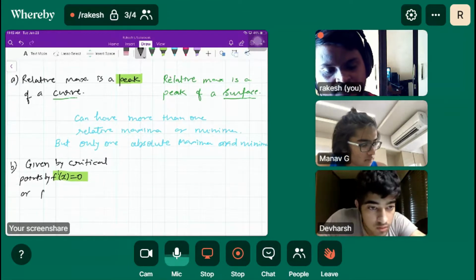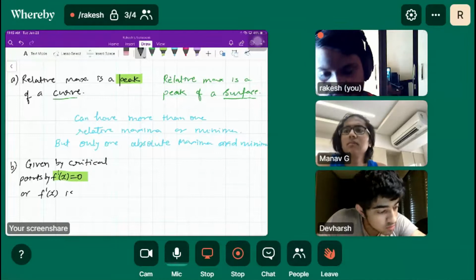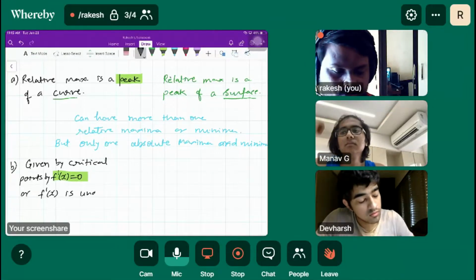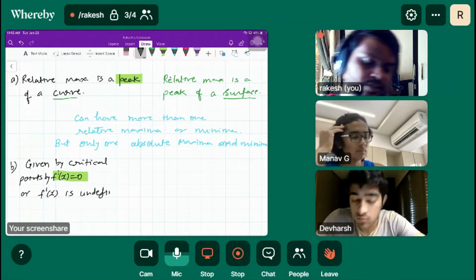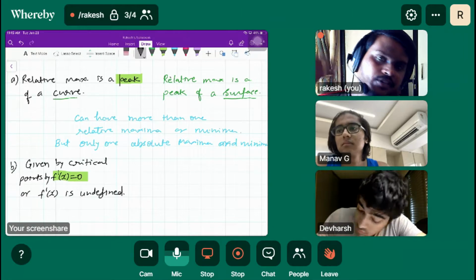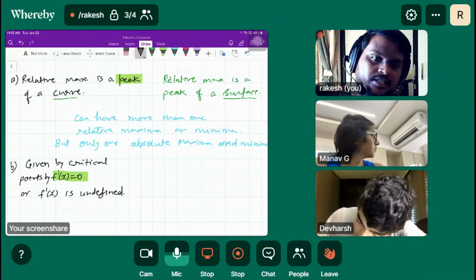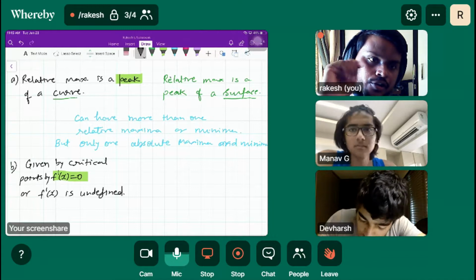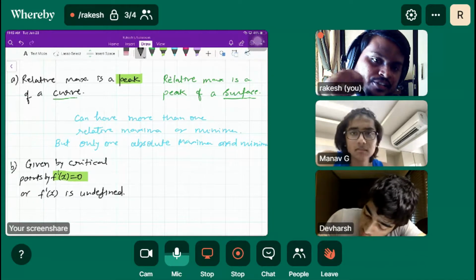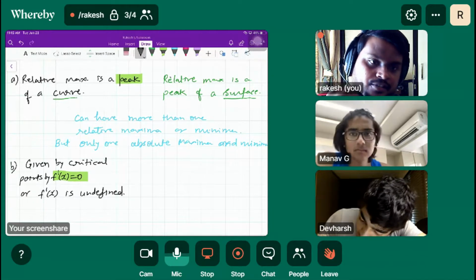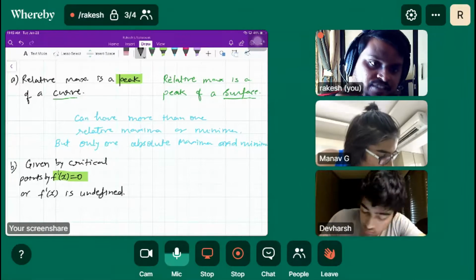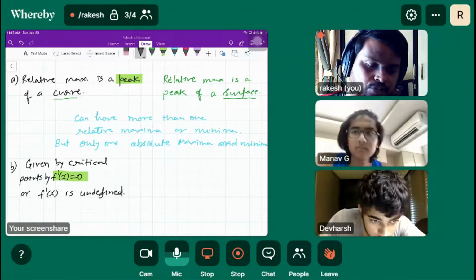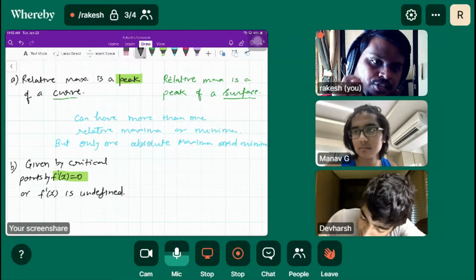Or the critical points can be obtained where f dash x is undefined, like f dash x approaching infinity along the asymptote, or where the function is not differentiable at that point. Do you understand that? So that is also a critical point.